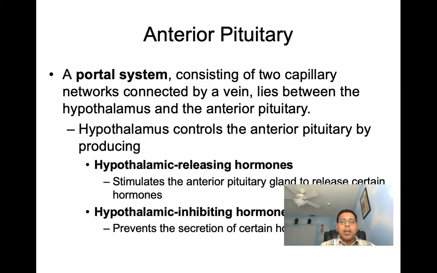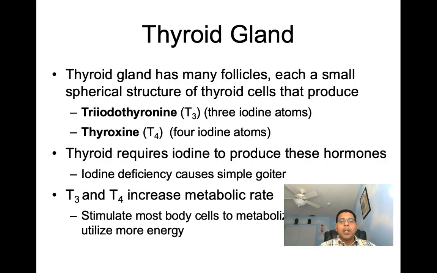So we can see here then when we talk about our thyroid gland, the thyroid gland is going to be made up of spherical structures that are going to be called follicles. Each of these follicles are going to be made up of thyroid cells, and the thyroid cells produce triiodothyronine and thyroxine, our two thyroid hormones. Triiodothyronine you can see is abbreviated as T3, and thyroxine is abbreviated as T4. The difference between the two is one iodine atom. T3 has 3, T4 has 2.